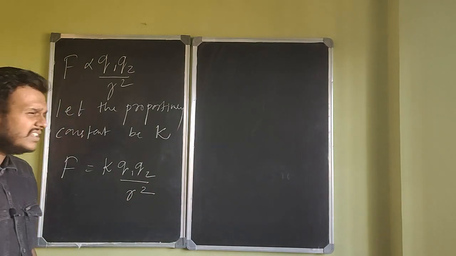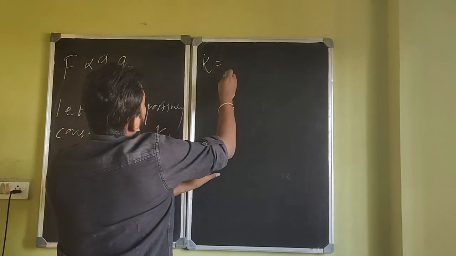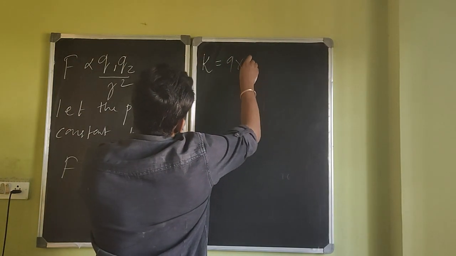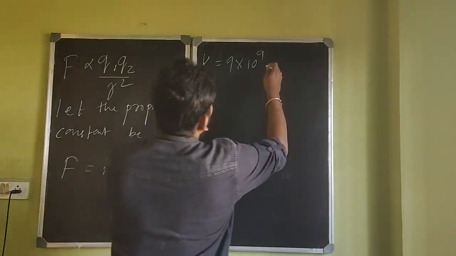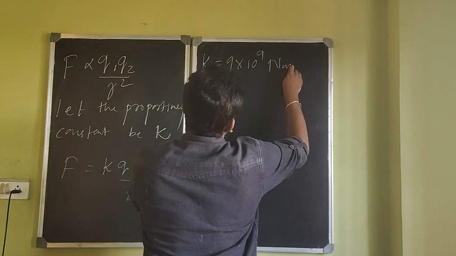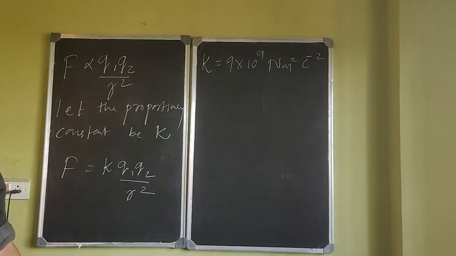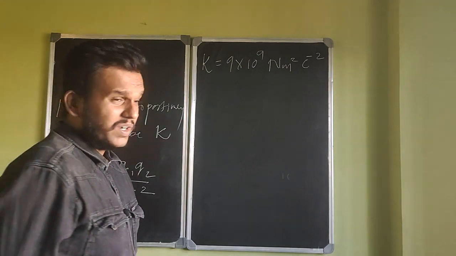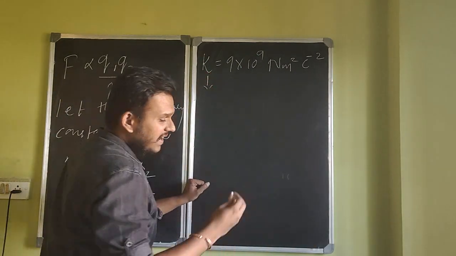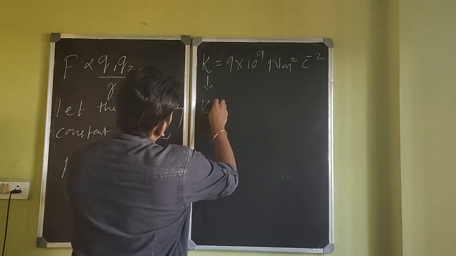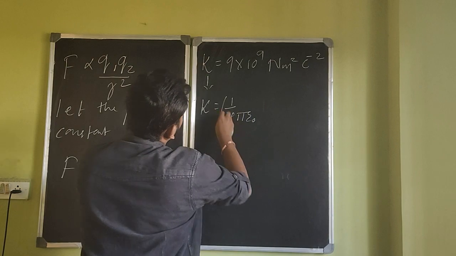Next logical question is only this: what is the value of k? The value of k, guys, is 9 into 10 to the power 9 Newton meter squared per coulomb squared, where this k can also be in fact written as 1 by 4 pi epsilon naught.